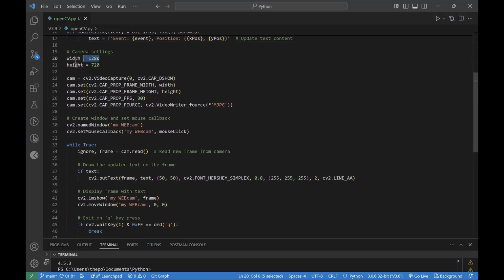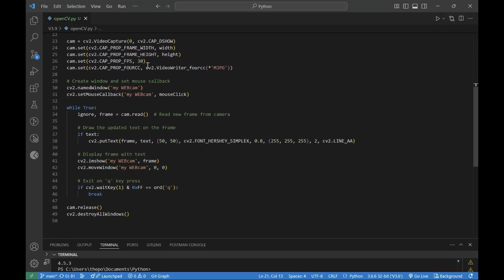Here's the width and size of our feed, our camera feed, our closed circuit feed. Just kidding. Okay, and then this is boilerplate stuff. We have the mouse click, create a window, and set the mouse callback.